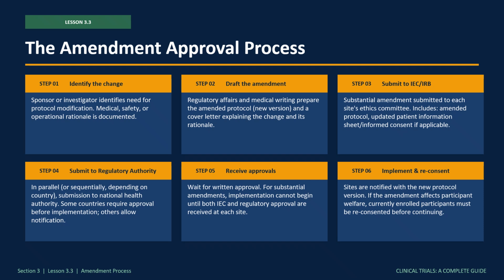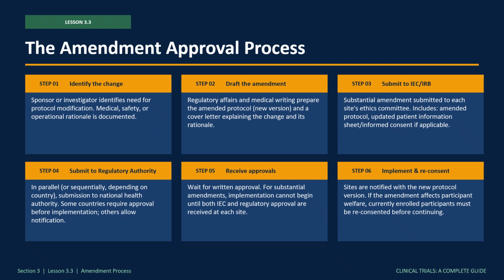Step 5. Receive approvals. The sponsor and sites wait for written approval. For substantial amendments, the clock doesn't start on implementation until both the Ethics Committee and the Regulatory Authority have provided written approval at each site. Step 6. Implement and, if required, reconsent. Sites are notified with the new protocol version. If the amendment affects participant welfare, for example, a new safety risk has been identified, every currently enrolled participant must be reconsented before continuing on study.